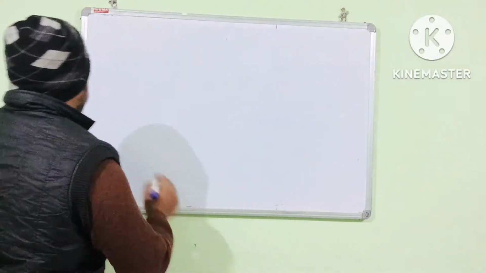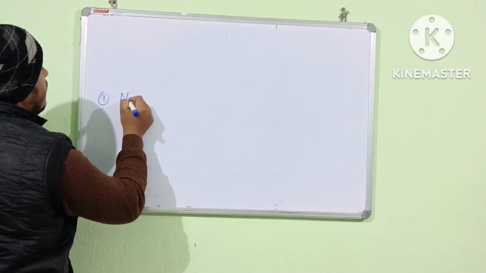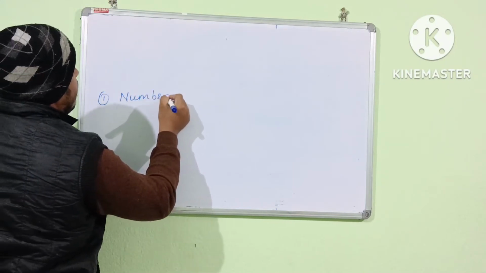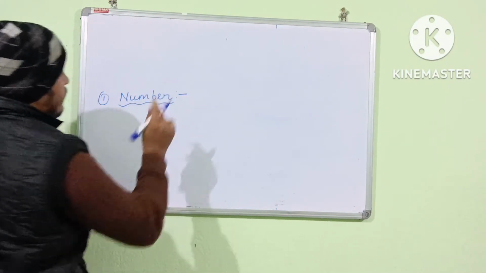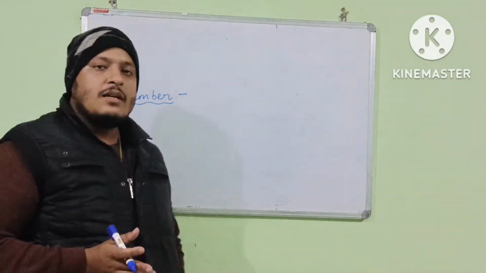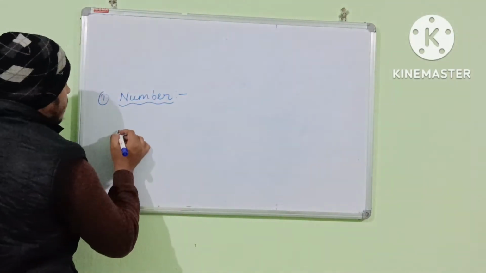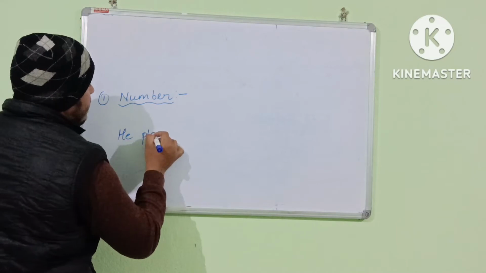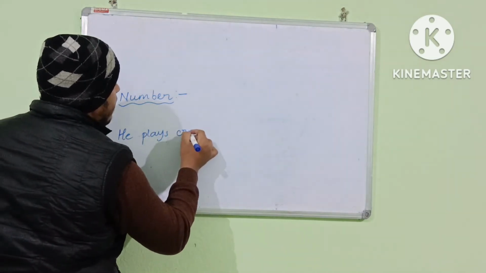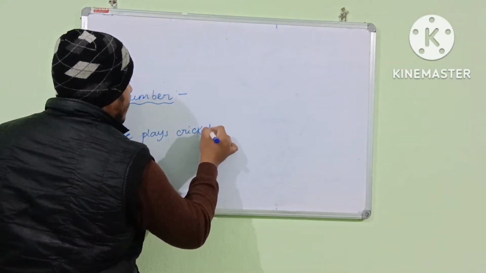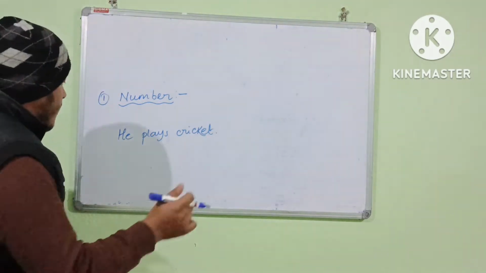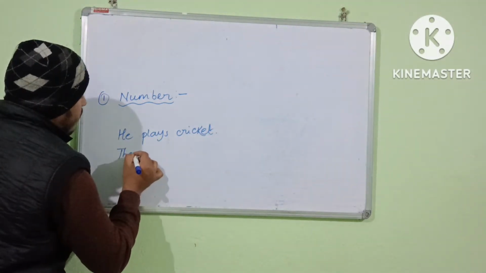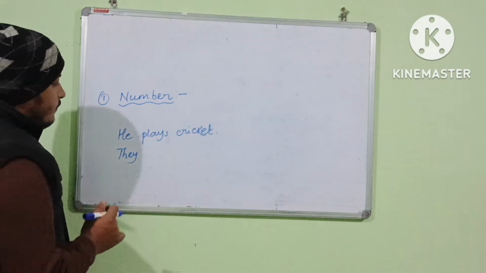Then the first rule is you can see number. First one is number. Number that means as you know like he plays cricket. He plays cricket. अगर ये वाला होता है they तो क्या होगा?